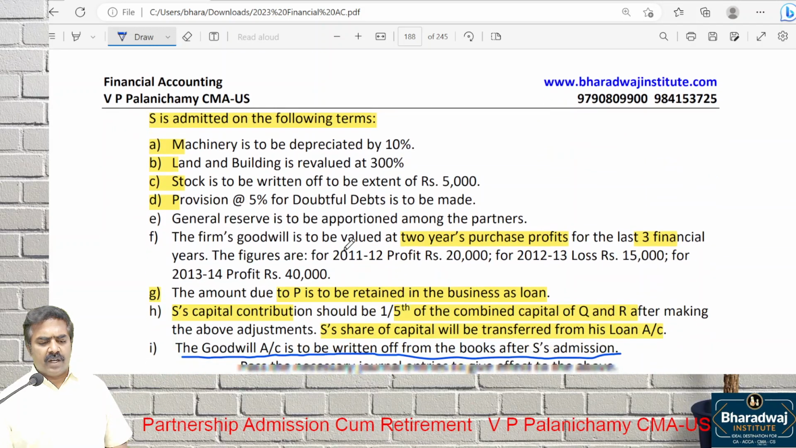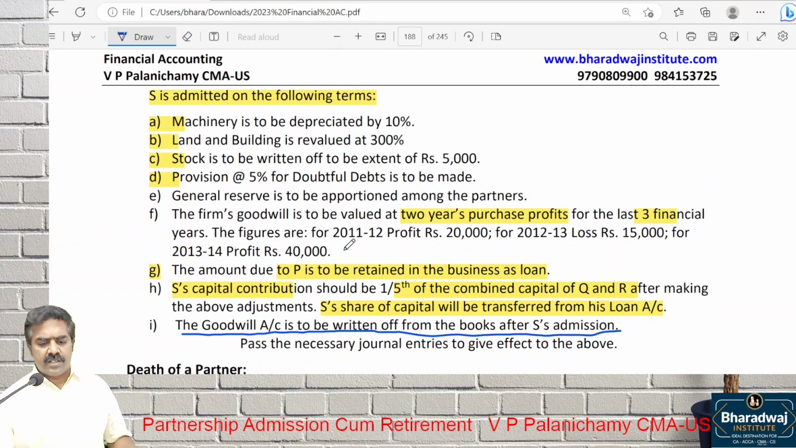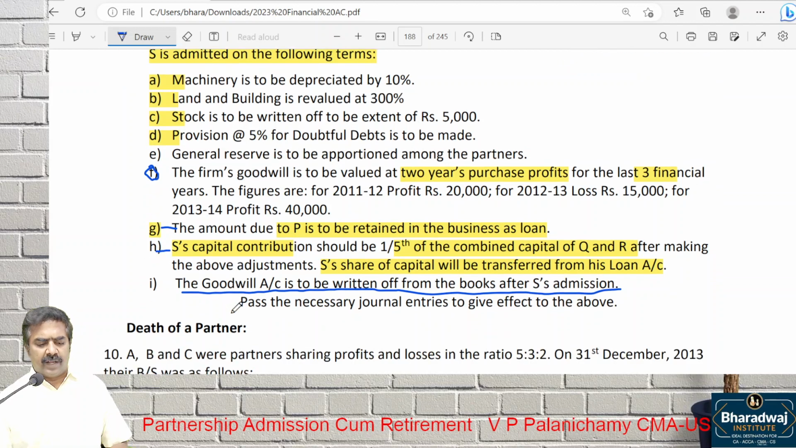Balance sheet is given. Adjustment number 8 to D talks about revaluation. E, general reserve to be transferred to partners. F is about which one? Goodwill. G, P's amount should be taken as loan. S's capital contribution, how it should be done is given. Goodwill should be written off after S's admission, like that it is given to us.